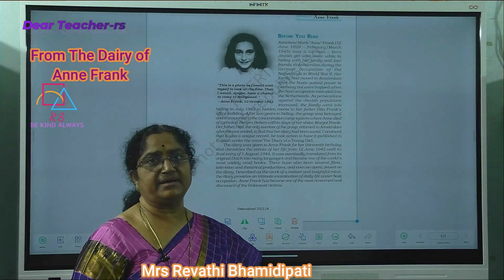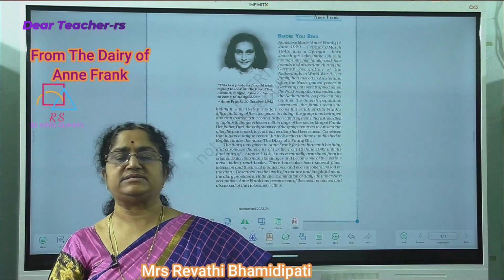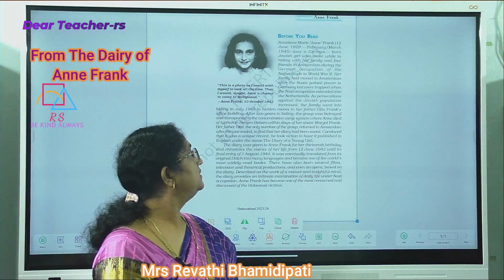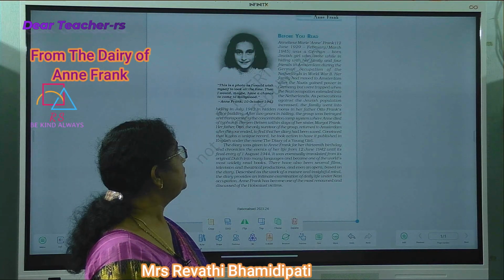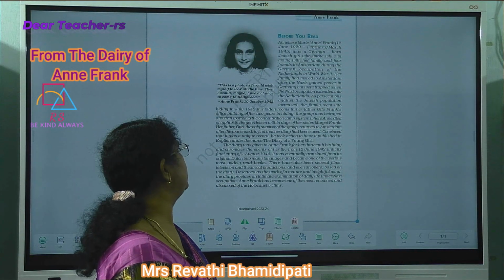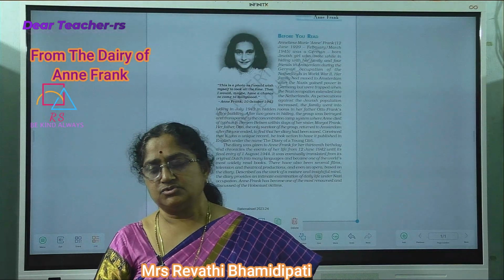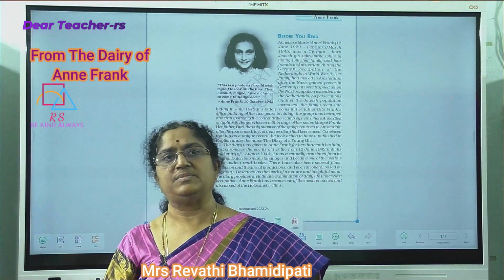So when he came back to the hiding place, he found Anne Frank's diary, among other things. Convinced that it was a unique record, he took action to have it published in English under the name The Diary of a Young Girl. So he saw that this diary was not just a normal diary.